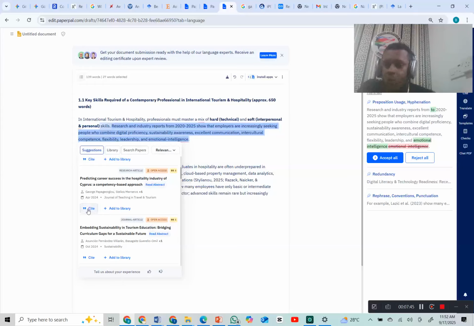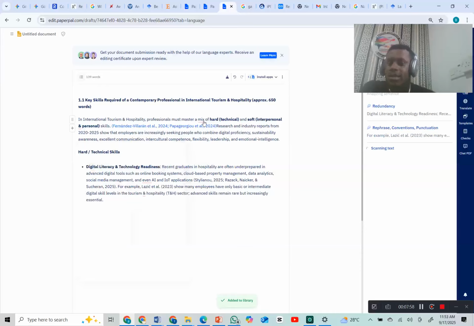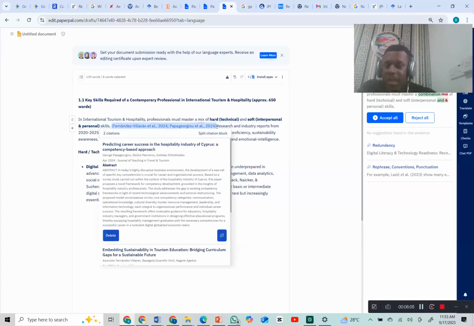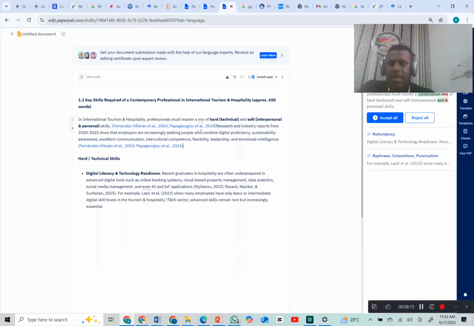But if you click on cite, the only problem I have with this is it stresses me once it comes to citation. I have clicked on cite. Instead of it putting this in-text citation in front here, just like the other one, it is putting it at the back here, which I now have to manually copy out and paste at the front section here, paste it here and leave it, and then clear this one away.